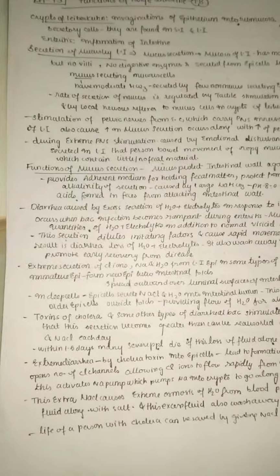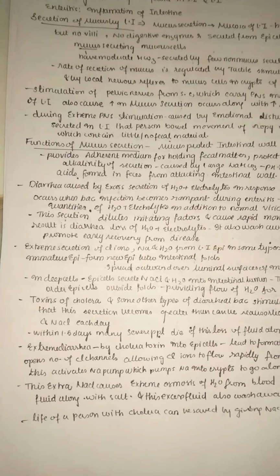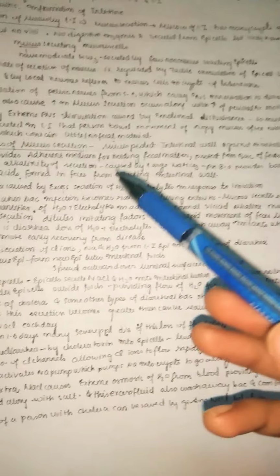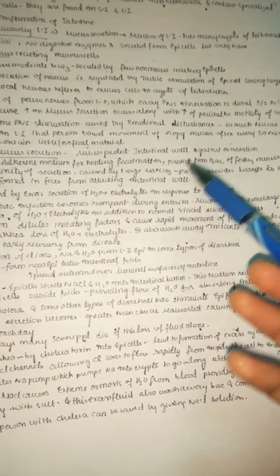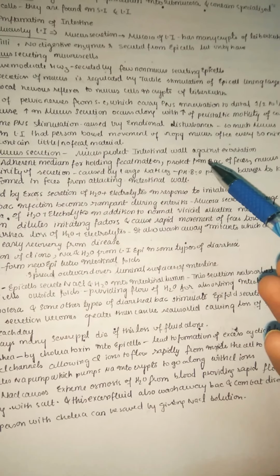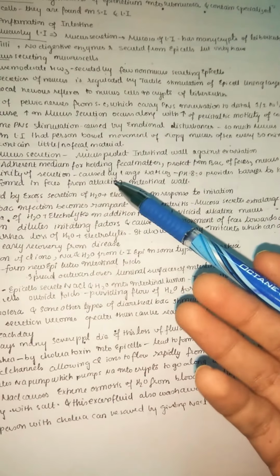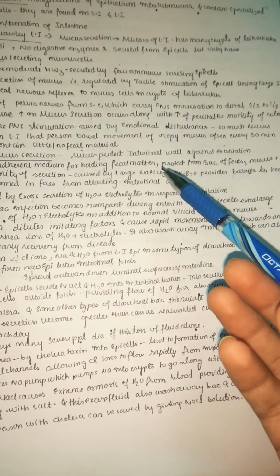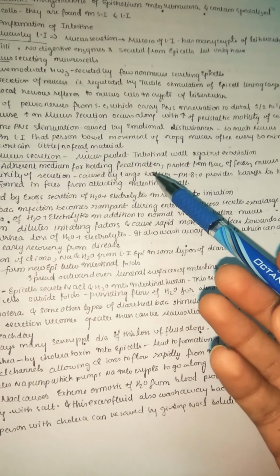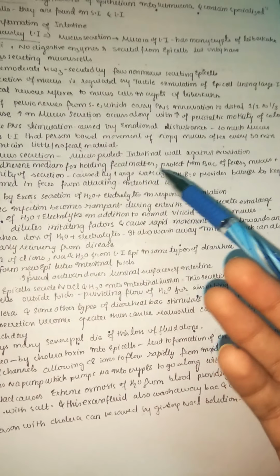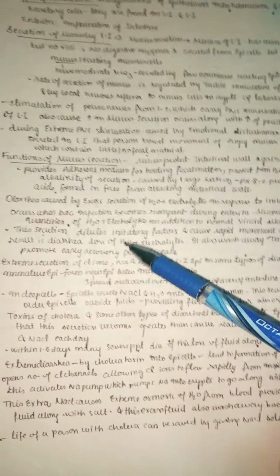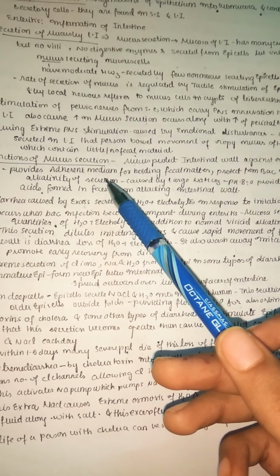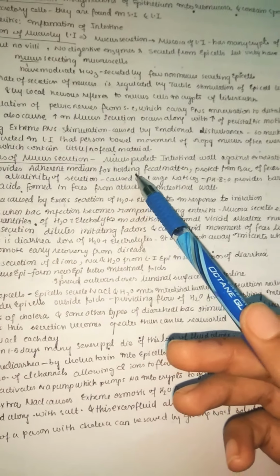Next, coming to the functions of mucus secretion. Why is this mucus secreted? The mucus mainly protects the intestinal wall against excoriation. We know this main function already, the same in the small intestine everywhere, even in the esophagus, which also secretes only mucus. Food may damage the walls of the intestine, so to prevent that the mucus is secreted, and it provides an adherent medium for holding fecal matter.